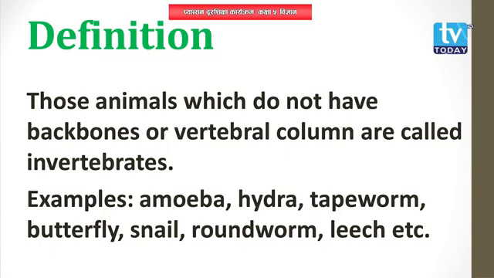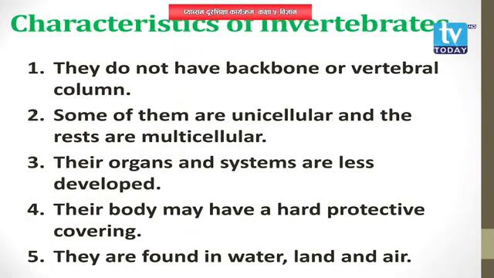Some of the features of invertebrates include: first, according to the definition itself, they do not have a backbone or vertebral column. Second, they may be multicellular or unicellular.